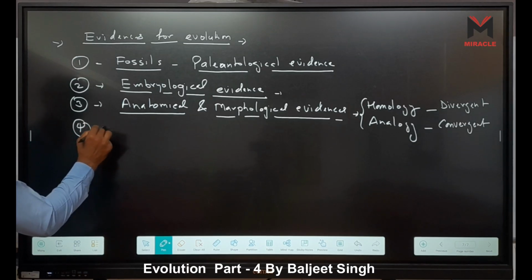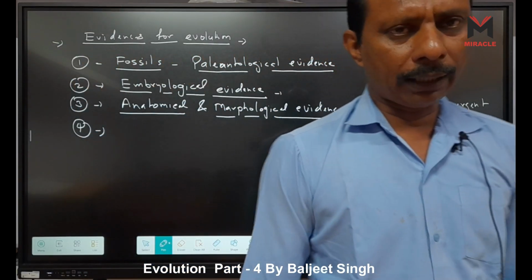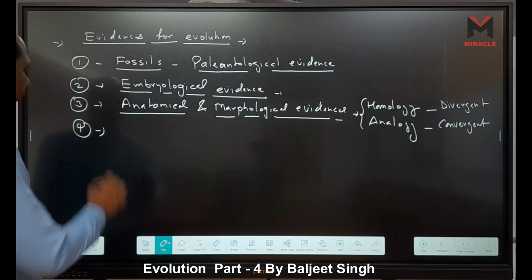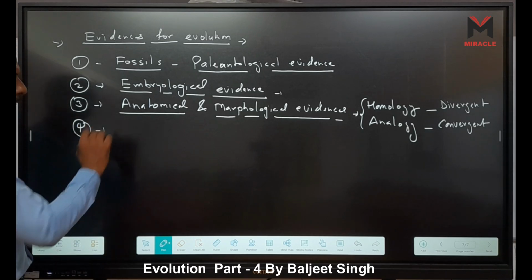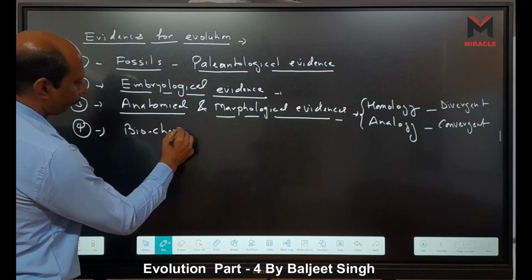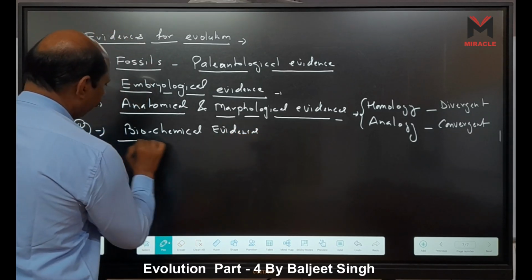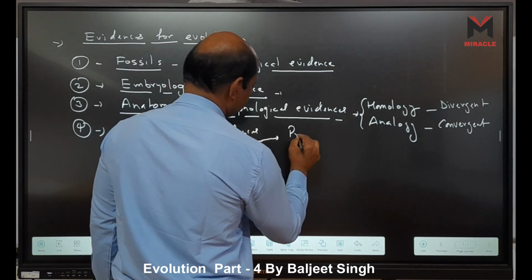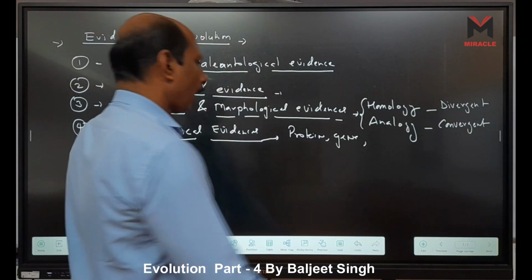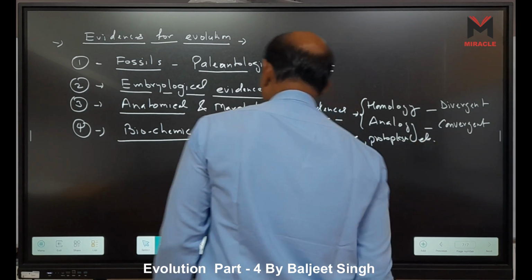And the fourth one. Here embryological means two scientists are given. Actually three scientists, but two, Von Baer and Ernst Haeckel. Von Baer disproved Ernst Haeckel's biogenetic law. Muller is also there. But the fourth one which is given in NCERT is biochemical evidences. In biochemical evidences, we know that proteins, genes, or codes, and protoplasm also, extra. These are the evidences.